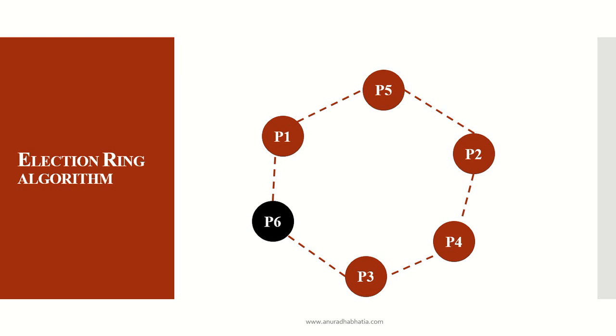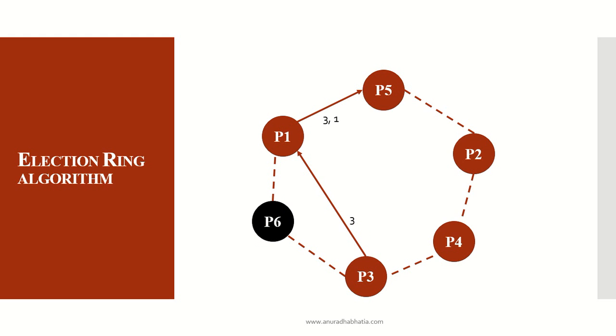Now let's take an example. This is a ring of processes from P1 to P6. Initially, P6 is the coordinator. P3 realizes that P6 is not working properly as a coordinator, or it has collapsed. So P3 sends the message to P1, which is the right side, and adds itself to the active list over here.